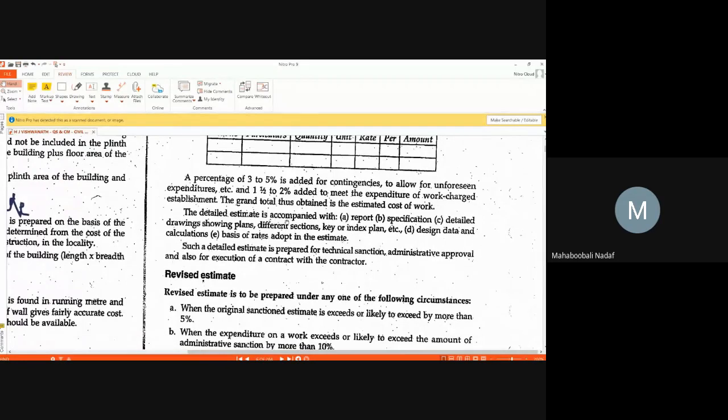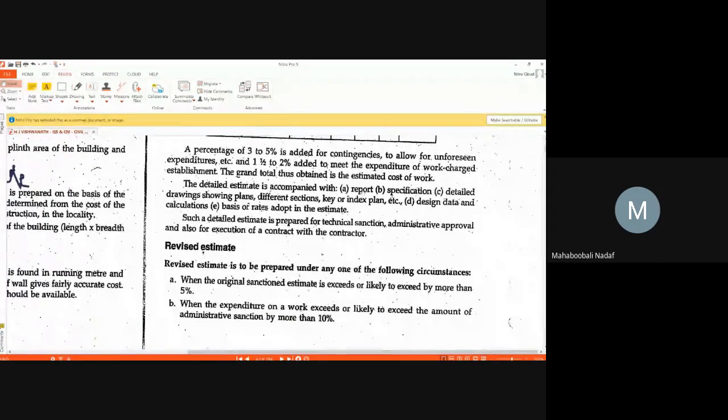This detailed estimate should include a report, specification, drawings, data for calculation, and basic rates. These three things will be with the owner. Now, when he has the bill of quantities, the schedule of rates, report, specification, everything, then he will go for the tendering process. Is that clear?